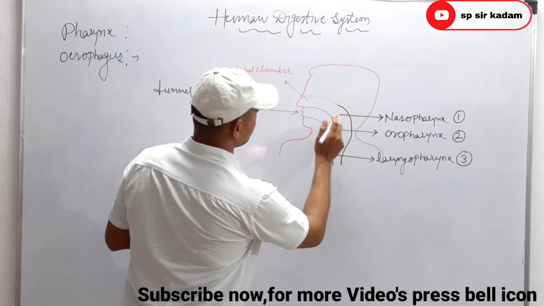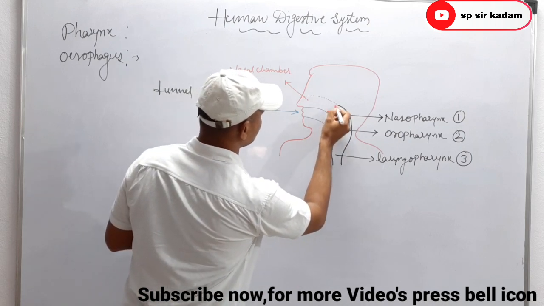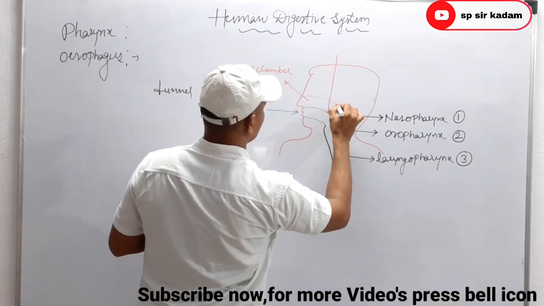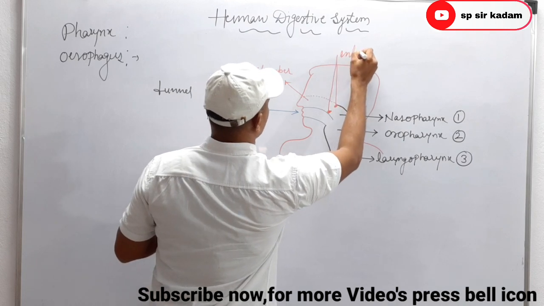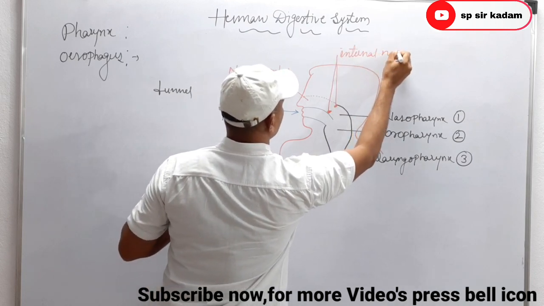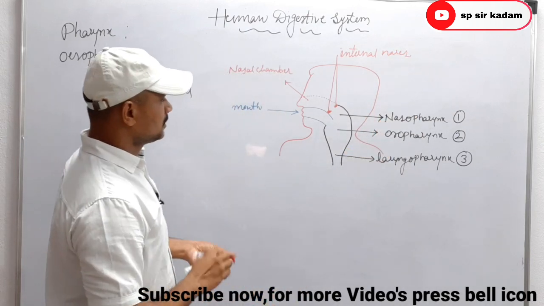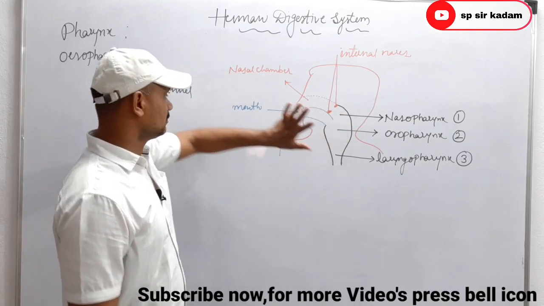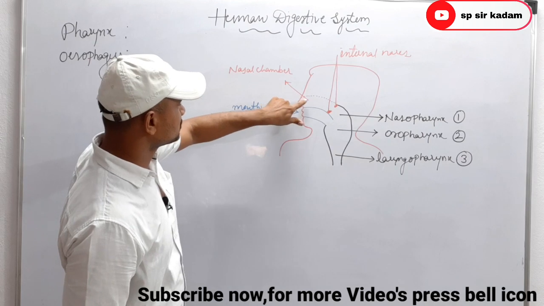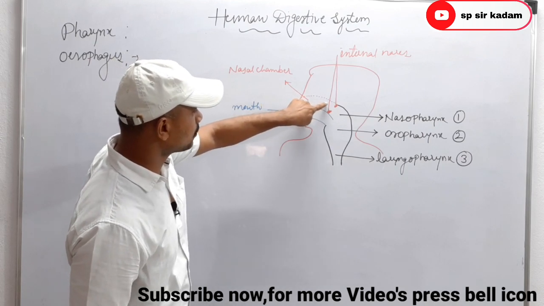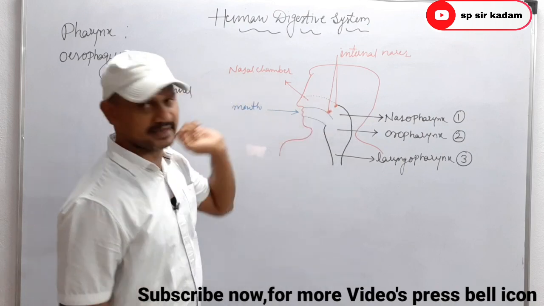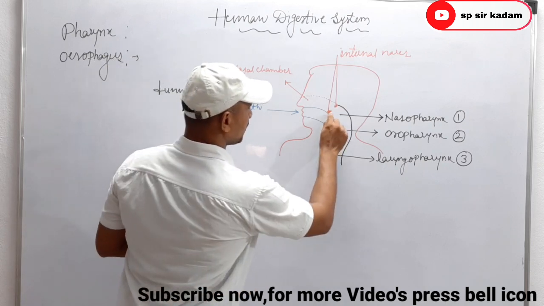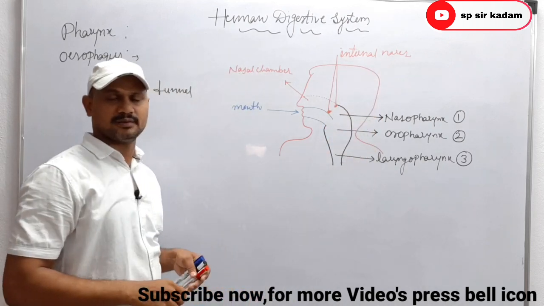Now this part is the nasopharynx, and here it consists of a pair of internal nares or internal nostrils. This part acts as part of the respiratory system. External nostrils lead into the nasal chamber, and this nasal chamber opens into the nasopharynx through a pair of internal nares.